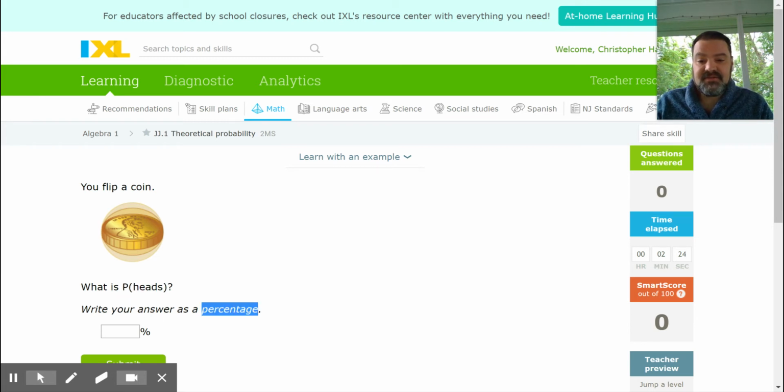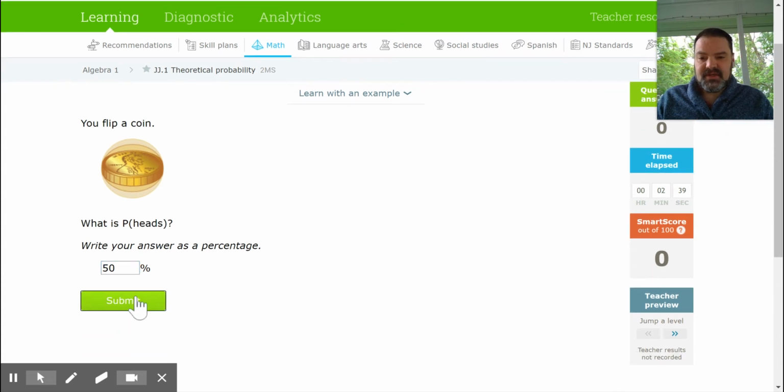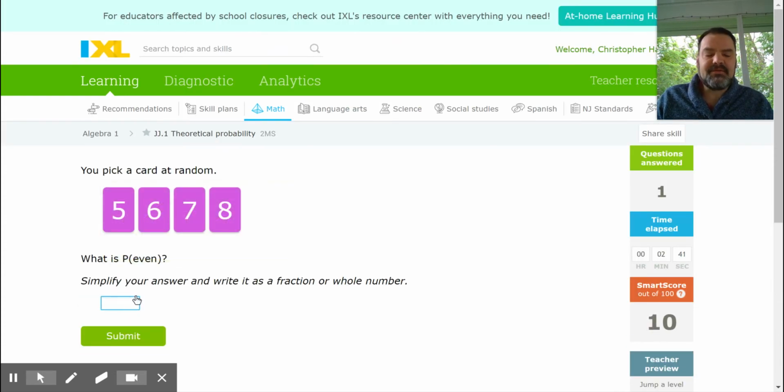In this case, it asks you for a percentage. Sometimes you'll see that it asks you for something different. It's always going to be a number between 0 and 1 somehow. 50% is the same as a half. It's between 0 and 1. The correct answer here is 50%. But it's good to be fluent in going back and forth between decimals and fractions and percents.